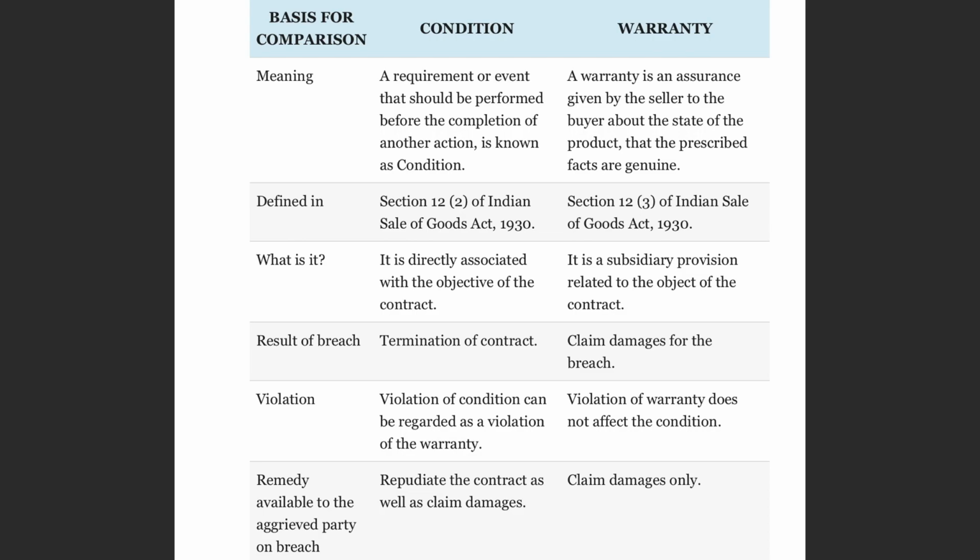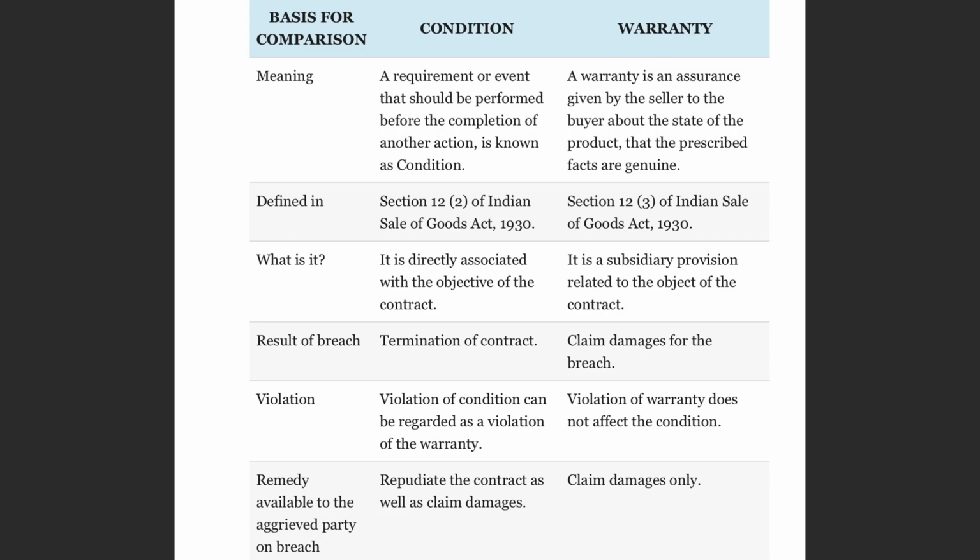Violation of a condition can be regarded as violation of a warranty. Violation of a warranty does not affect the condition. If the condition is not fulfilled, that means the main purpose is not fulfilled, and the additional collateral that you're providing will also be considered as breached.